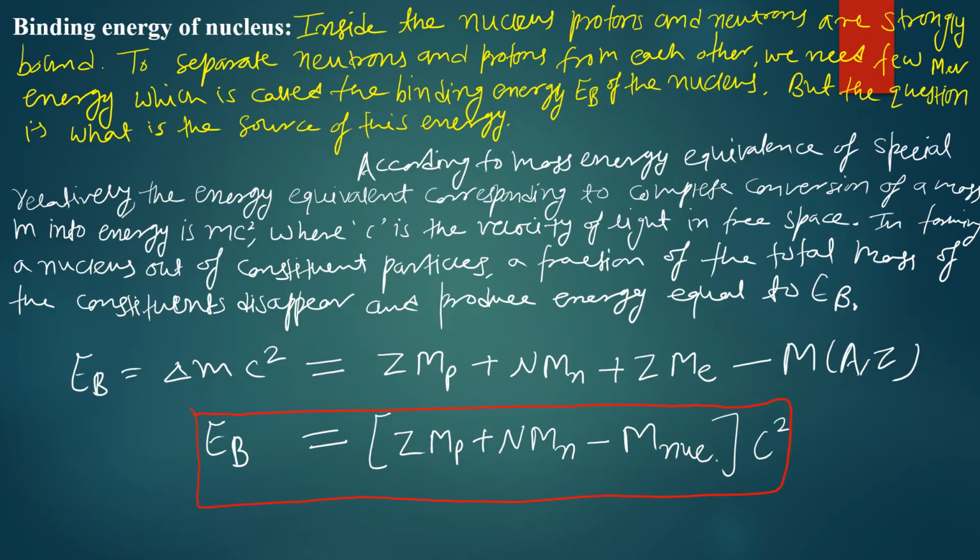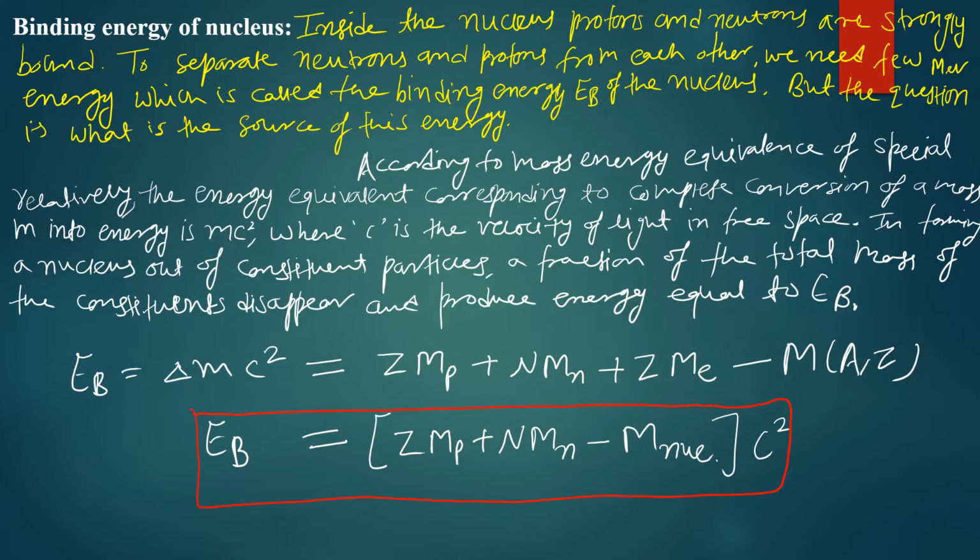According to the mass-energy equivalence of the special theory of relativity, the energy equivalent to the complete conversion of mass into energy comes from the mc square formula, where m represents the mass of the nucleus and c represents the velocity of light in free space.